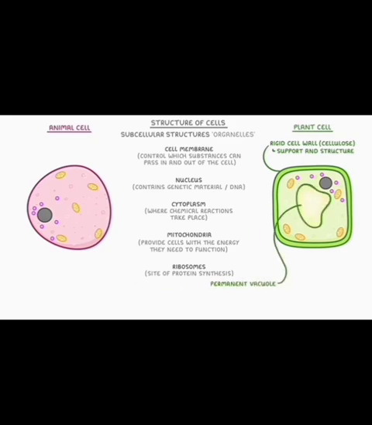Next, a lot of the cell is often taken up with a thing called a permanent vacuole. You can think of this as a big sac that contains cell sap, which is basically a mixture of sugar, salts, and water that the cell uses for its needs. And finally, they also have chloroplasts, which is where photosynthesis happens. Basically, photosynthesis is the process by which plants use energy from the sun to make sugar like glucose. And to help with this, chloroplasts contain a pigment called chlorophyll, which absorbs the light energy that is needed for photosynthesis, and this chlorophyll is the substance that makes a plant's leaves green.